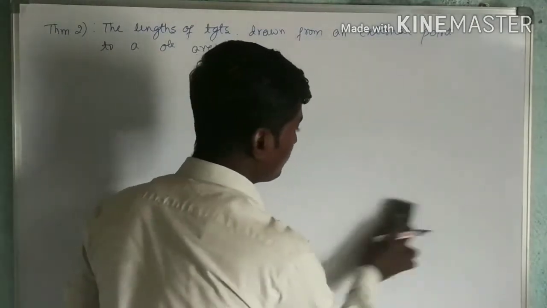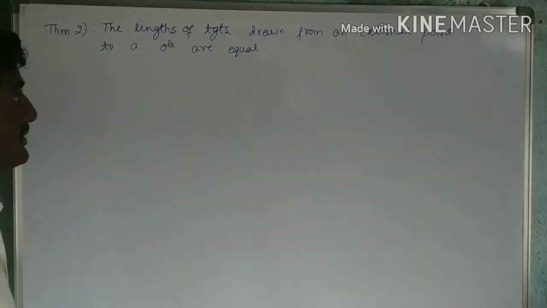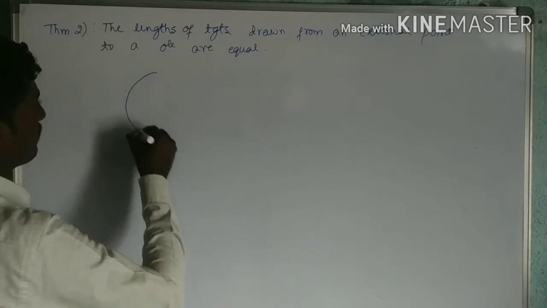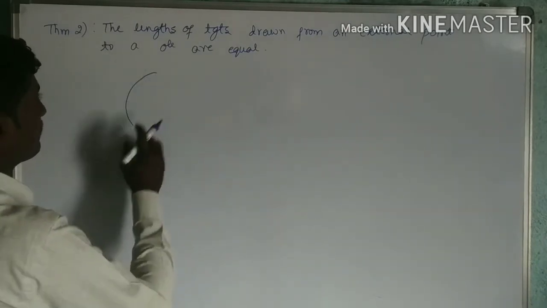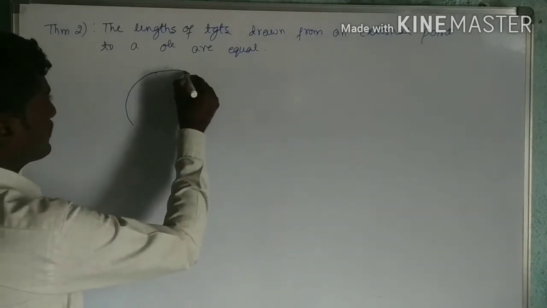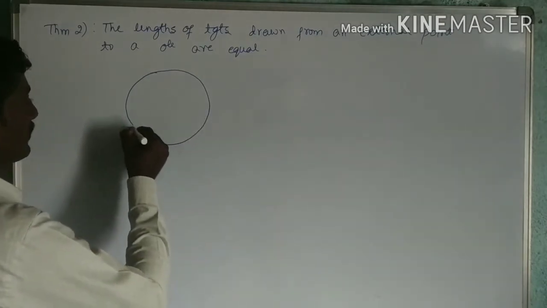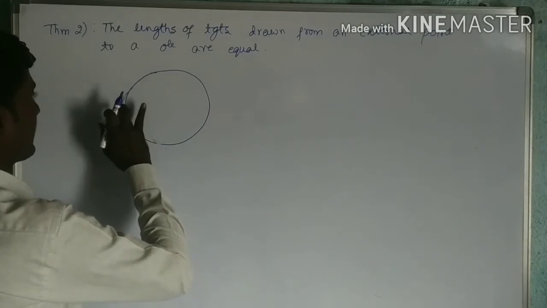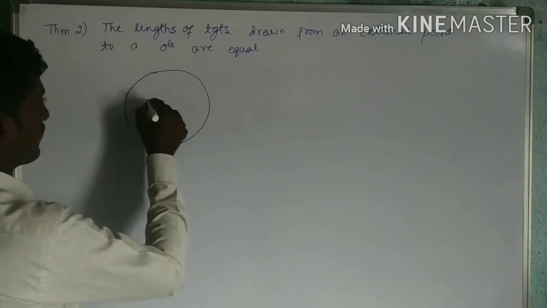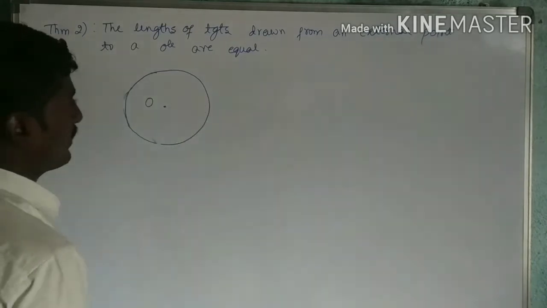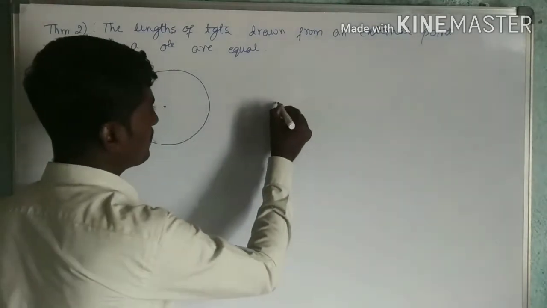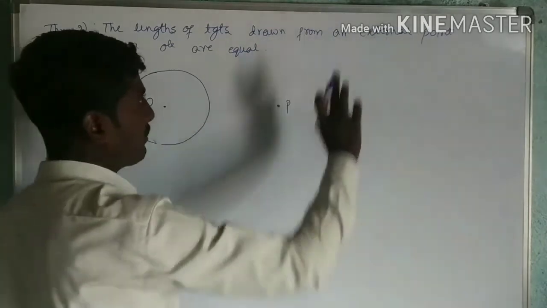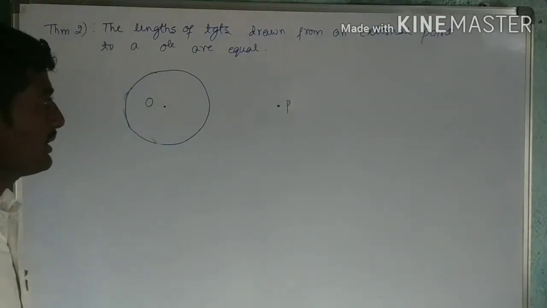Now let us construct a diagram first. Let us take a circle. Here is a circle with the center I will take as O. So this is a circle with center O. Now I will take the point P, which is outside the circle. It is an external point.